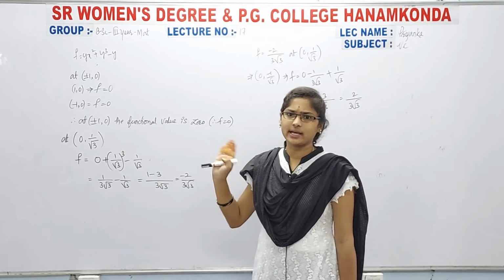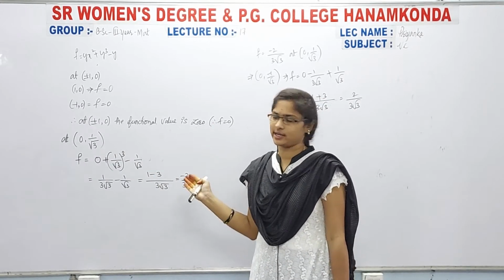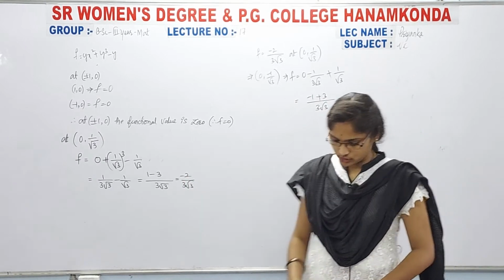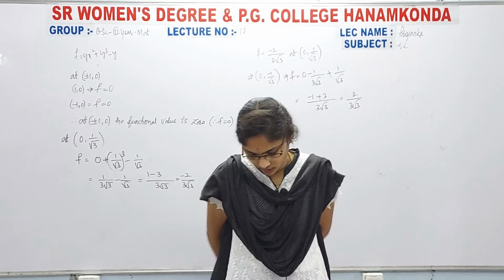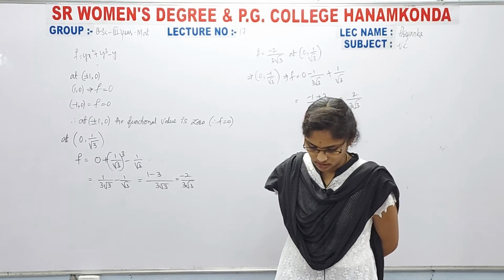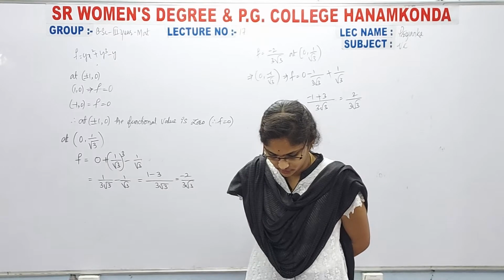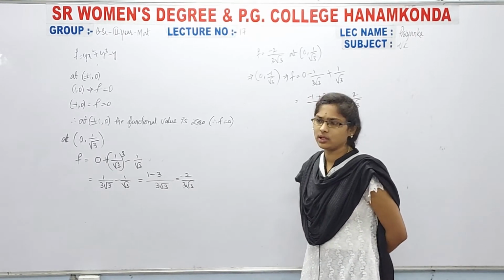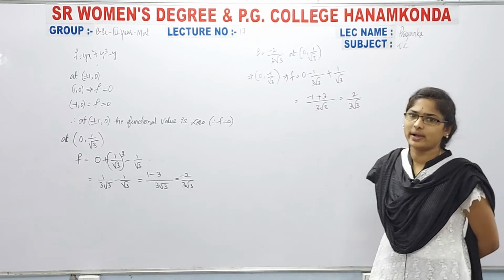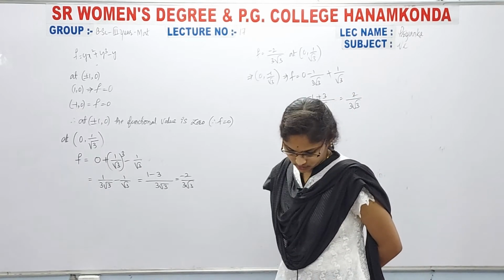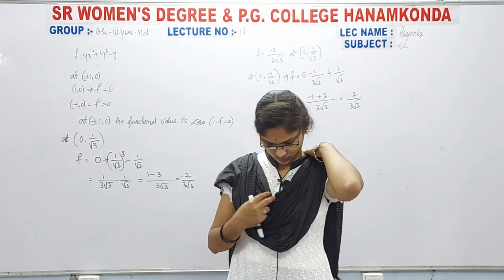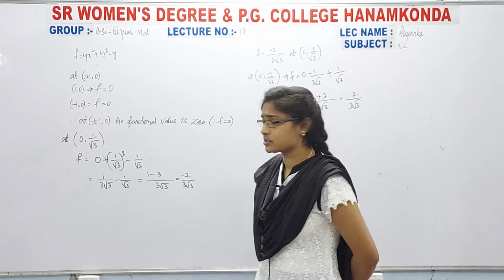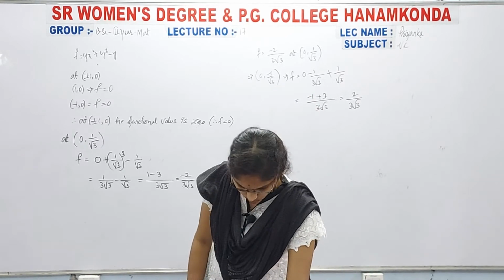If it is 0, it is lying between positive values and negative values. Here we have the minimum value, and here we have the maximum value. So now write down. Therefore, minimum at 0 comma 1 by root 3, maximum at 0 comma minus 1 by root 3. That's it. Okay, so next, write down my next problem.